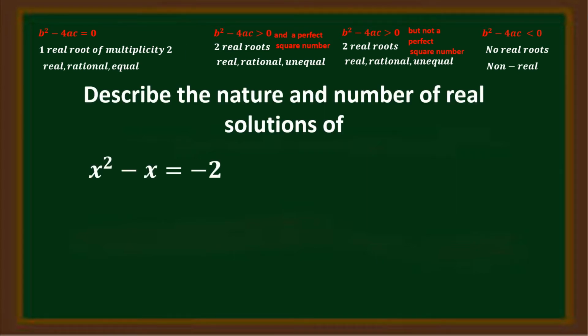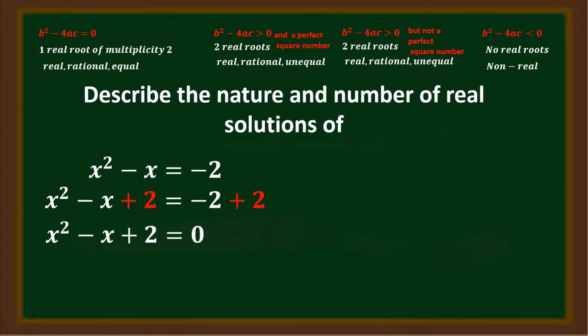Our next example is x squared minus x is equal to negative 2. To find the nature and the number of real solutions, we have to rewrite first this equation in standard form. To do it, we have to add the additive inverse of negative 2 to both sides of the equation. The additive inverse of negative 2 is positive 2. On the right side, we have negative 2 plus 2, which is equal to 0. So the final equation will be x squared minus x plus 2 is equal to 0.